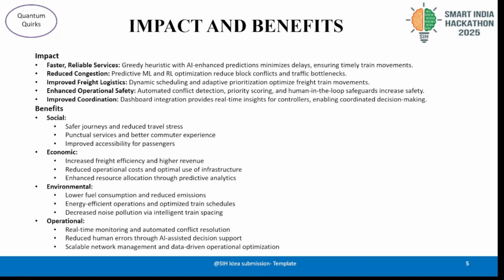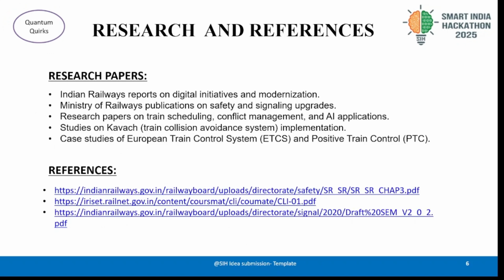Operational safety will be enhanced, and coordination will also be improved. Benefits include social, economic, environmental, as well as operational causes. And these are the research and references, which are mostly Indian Railways research papers on safety and signaling systems, tutorials on them, etc. Also, there are some case studies. So that's all from the presentation side.